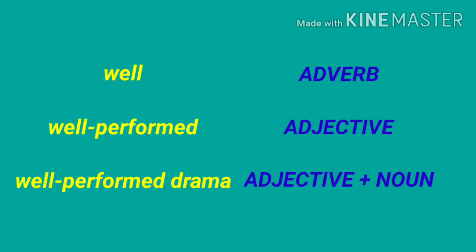Well performed plus a noun. That's right. Then it becomes an adjective phrase. We call it an adjective. Again it becomes an adjective. Well is an adverb, but when you add performed with that, both together become an adjective. That's why you can add another noun after that.